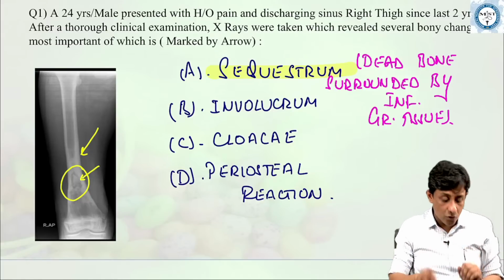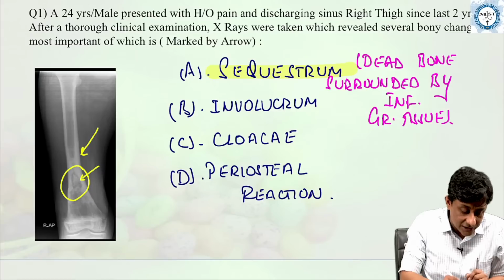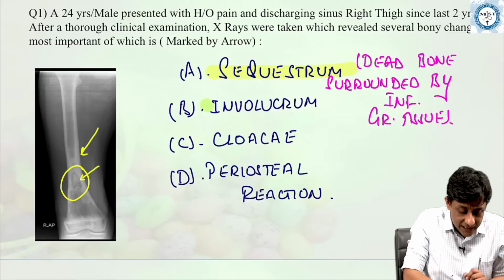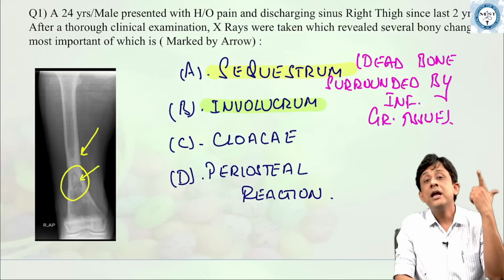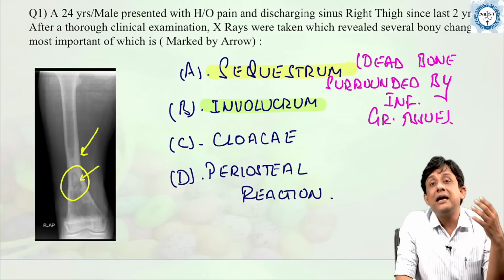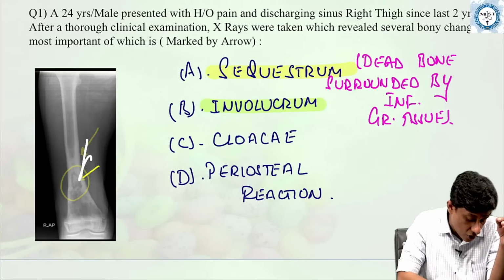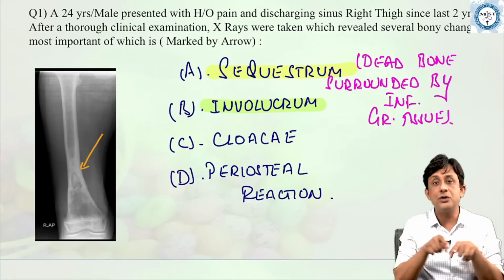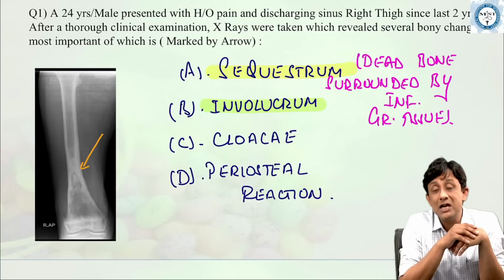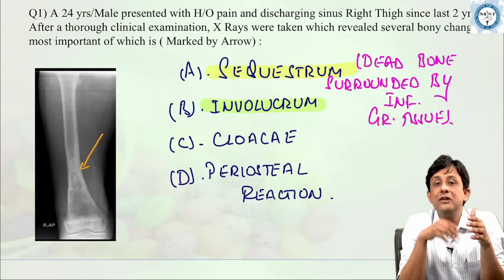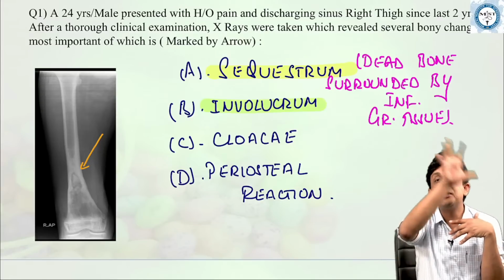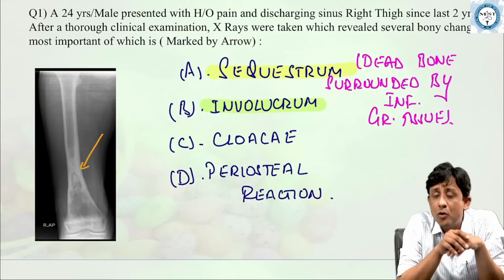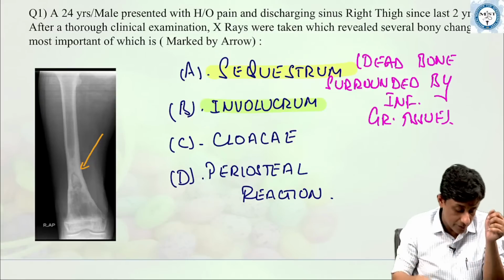Now, quickly going through the other parts. What are the other things which you can see in chronic osteomyelitis? Involucrum. Involucrum is a reactive new bone formation. What can all of us see here? Can you see this radiodense new bone formation around the sequestrum? This is what is called involucrum. The body fights this infection and forms a reactive bone around this dead piece of bone. This is what is called involucrum.